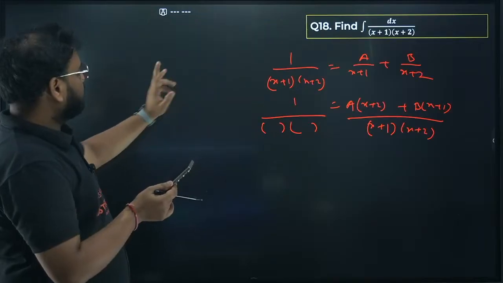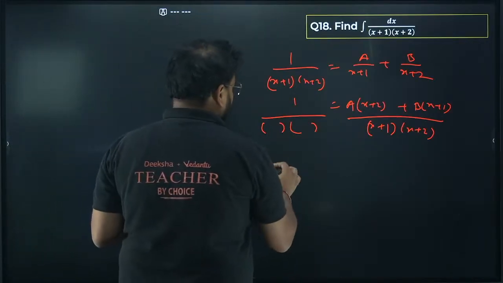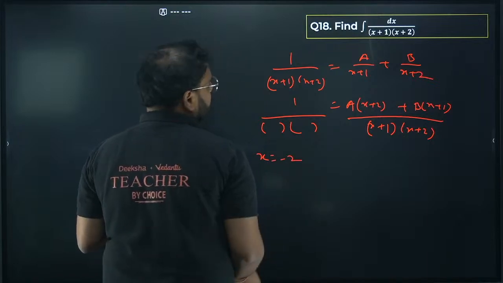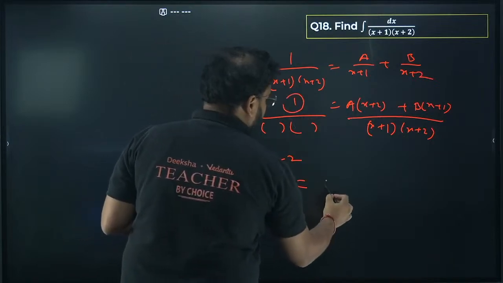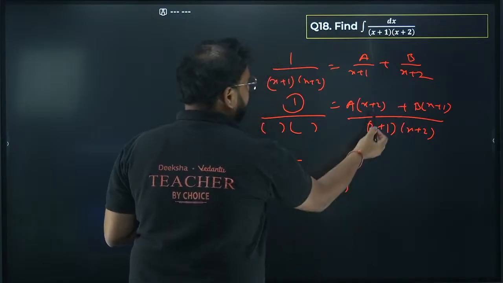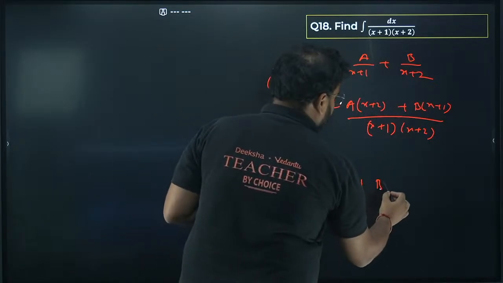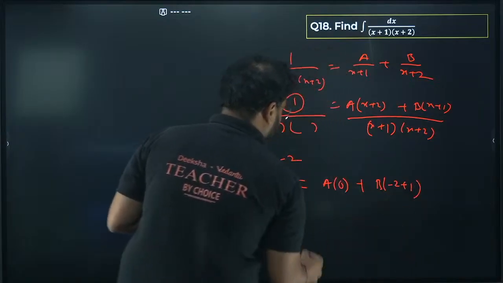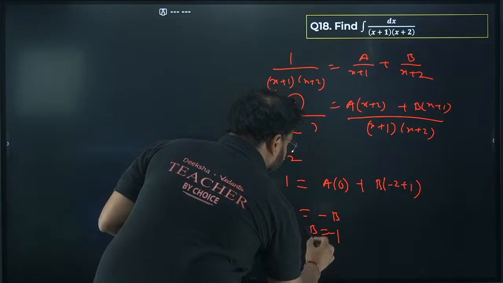Over here, if you want to compare, so how do you find this? Put one value of x as minus 2. So when you do that, what is the LHS side? 1. So put here 1 equal to a times of 0, because when you put minus 2, this is gone. Minus 2 plus 2 is 0. And over here, you'll end up with b times of minus 2 plus 1. So you're getting 1 equals to minus b. It means b value is minus 1.